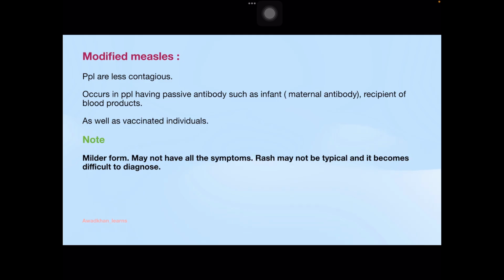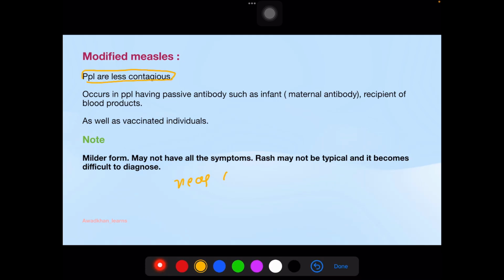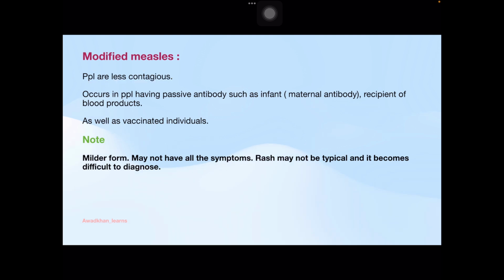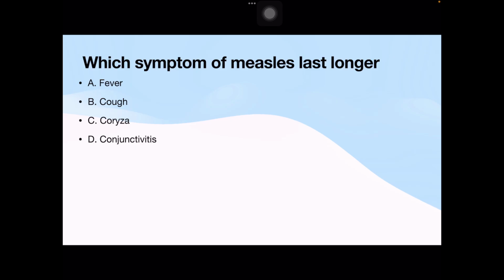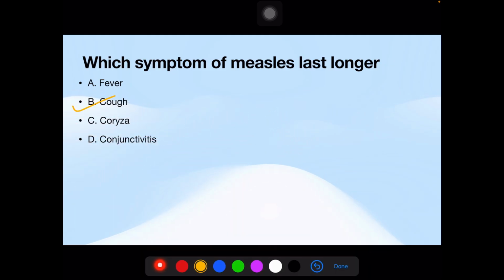Usually measles is diagnosed on the background of bad cough, but in modified measles there may not be bad cough or running nose or coryza. You have to have a high index of suspicion to diagnose modified measles. Whose symptom in measles lasts longer? This is an MCQ. The options are fever, cough, coryza, conjunctivitis, and the answer is cough. Cough is the most prominent clinical feature of measles as well as the symptom which lasts longer.